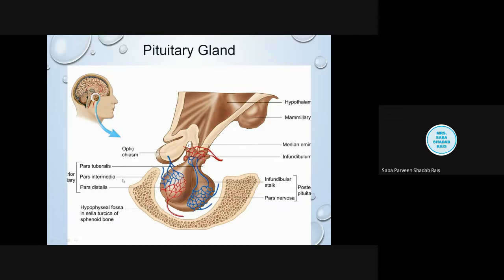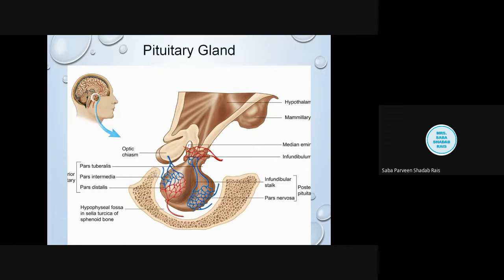Now, what do you mean by a cavity? A cavity is a depression. So in the same way, the sphenoid bone has a cavity called the sella turcica. This cavity holds this small rounded body. Now, what is the weight? It is just about the weight of a pea, 0.5 grams, such a small weight but such a huge effect.